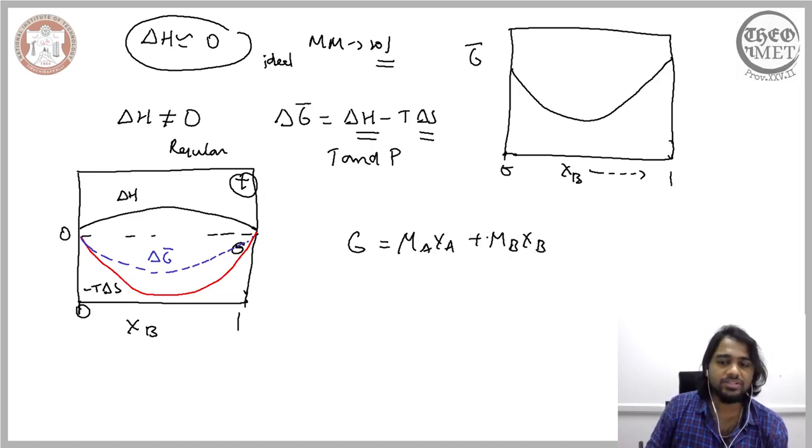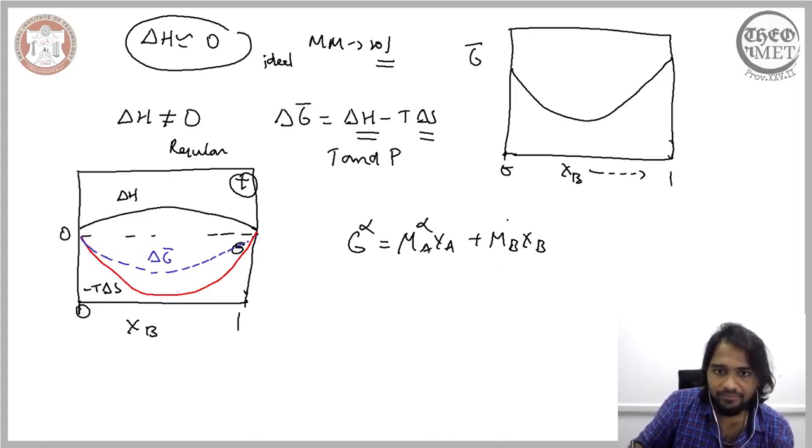Now let us consider two phases, say phase alpha and phase beta.